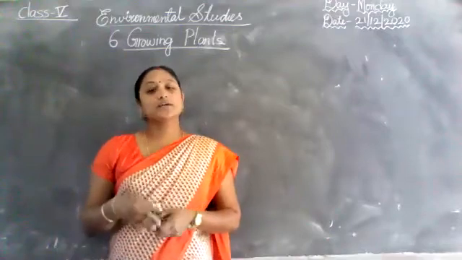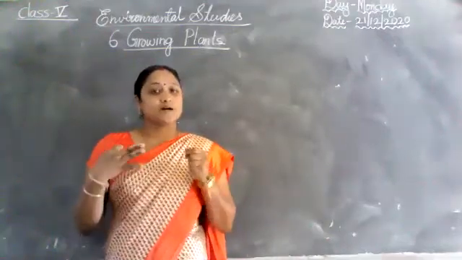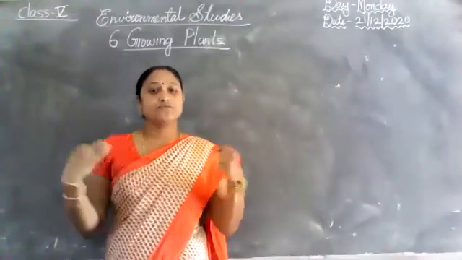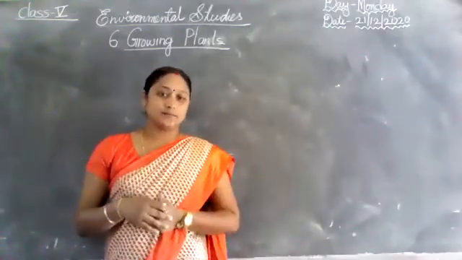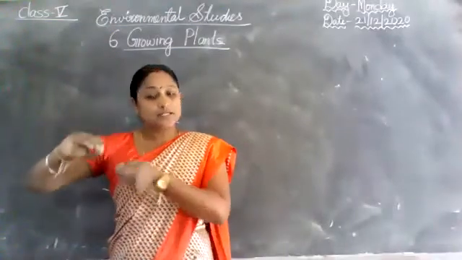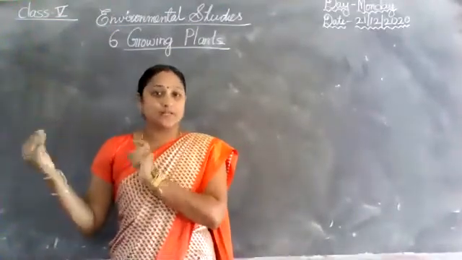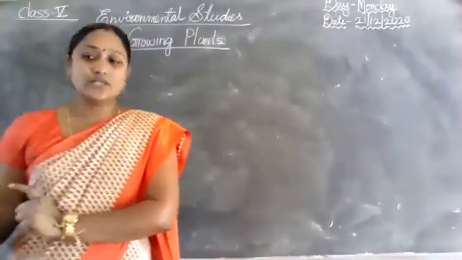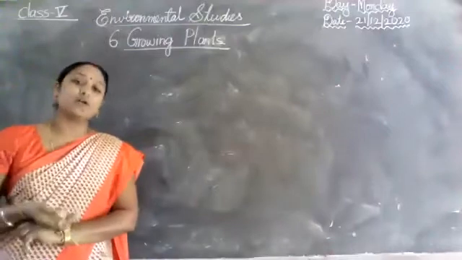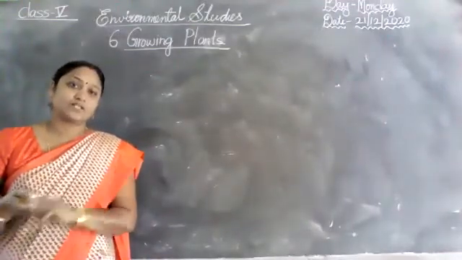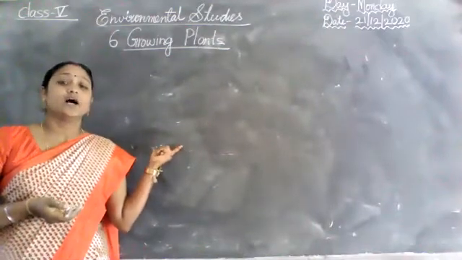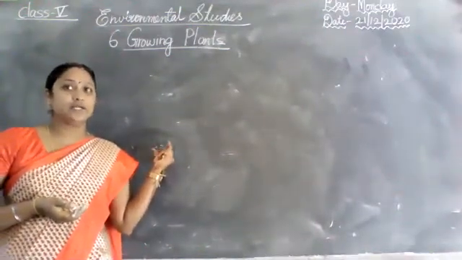Okay. So in this lesson, growing plants, I first taught reproduction. For example, I take one plant. The process by which living things produce the same kind of living things is called reproduction. And I already taught reproduction in plants.